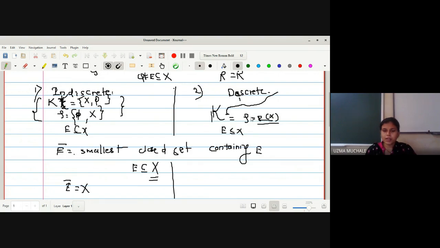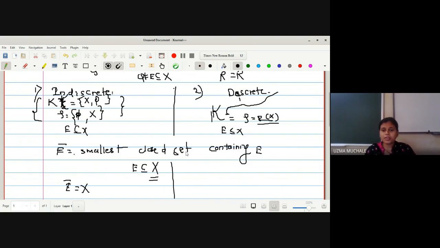If you remember, I took an example in short so that you can understand why the family K and tau are equal in the case of a discrete T space. For indiscrete it is easy to show. But for discrete, what is the power set of X? The set of all subsets of X. If you take a subset of X, its complement will obviously be in the power set of X, right? If you don't remember this, go back to the lectures in which I took one example of how to show that the family K is equal to tau in the case of a discrete T space, in which we showed the smallest closed set containing E, that is E bar.